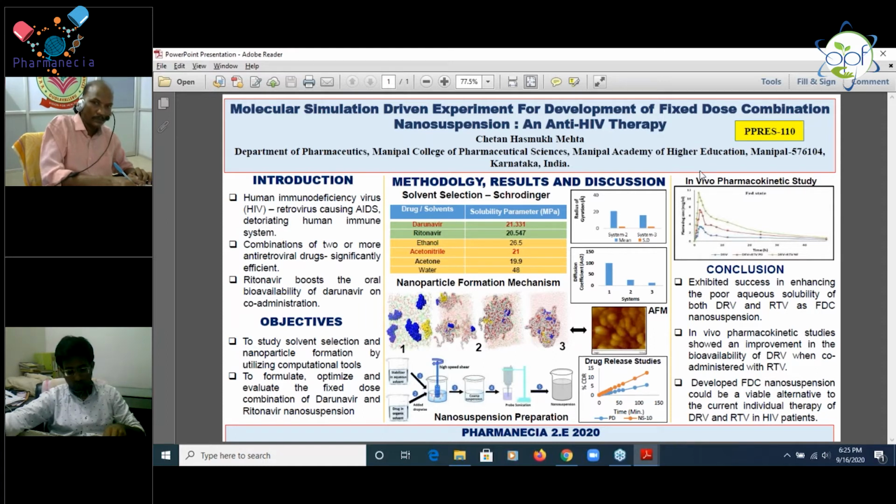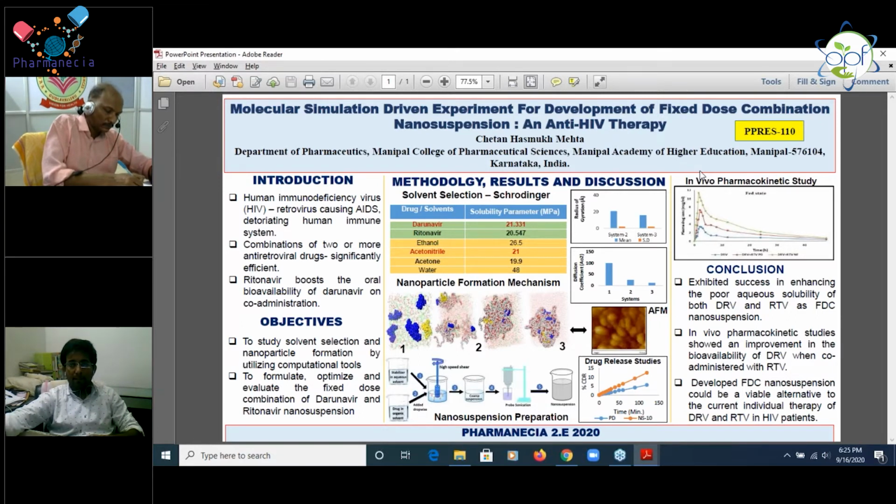Human immunodeficiency virus is the main causative factor for causing AIDS, which mainly targets the human immune system. There are different routes through which HIV can be transmitted, such as unprotected sex, pregnancy, injecting drugs, healthcare workers, and also blood transfusion.